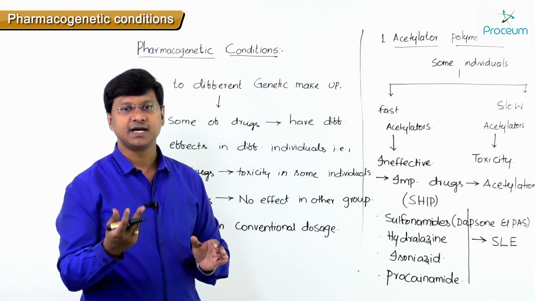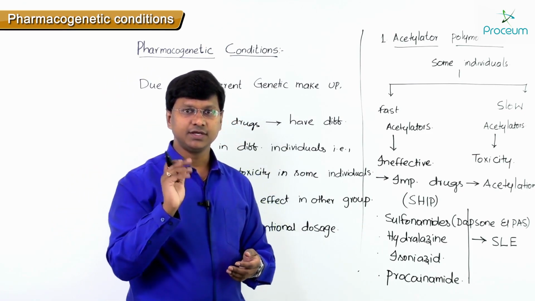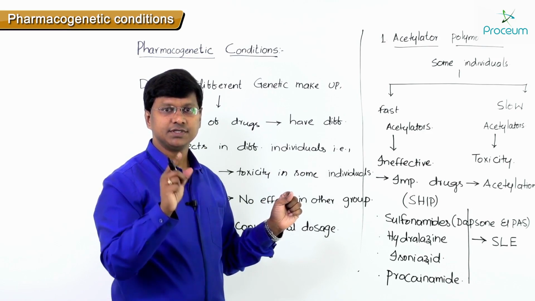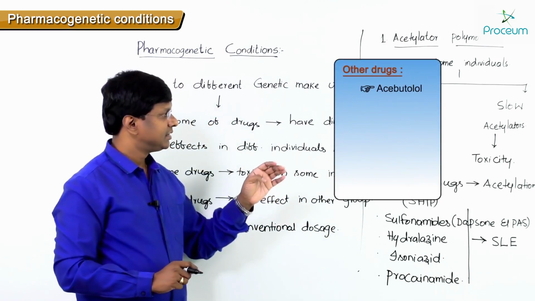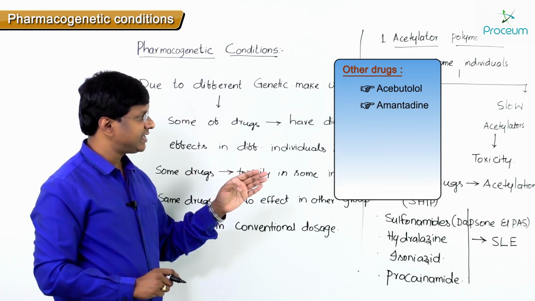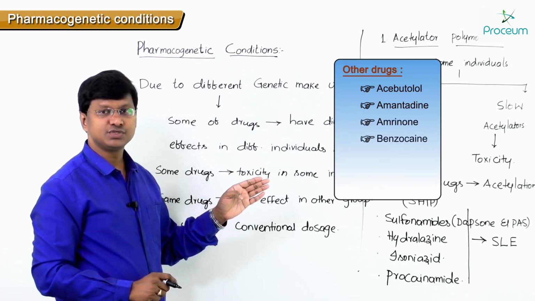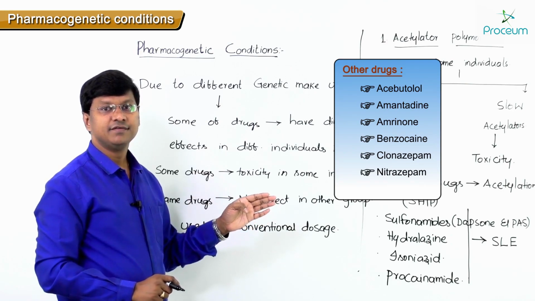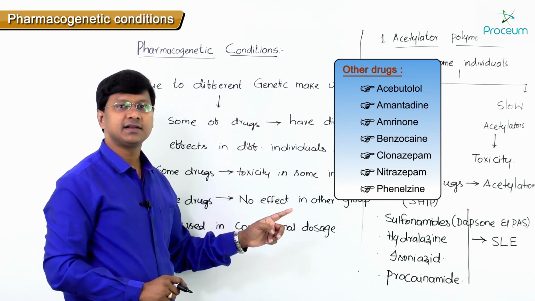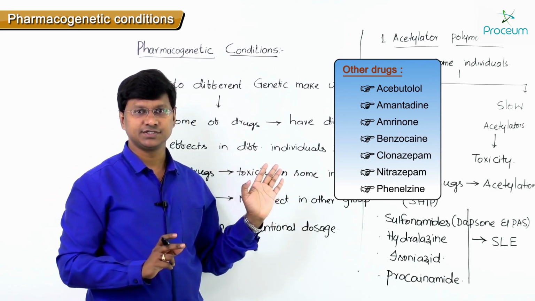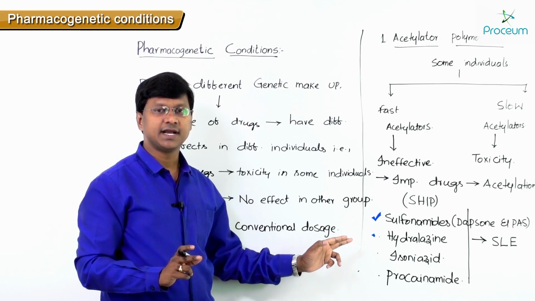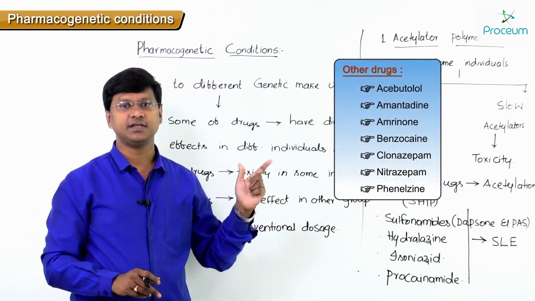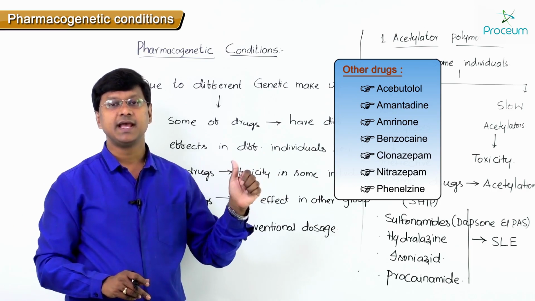Apart from this, other drugs metabolized by acetylation include acebutolol, amantadine, amrinone, benzocaine, clonazepam, nitrazepam and then phenelzine. The important drugs are SHIP, and the other drugs include all these.